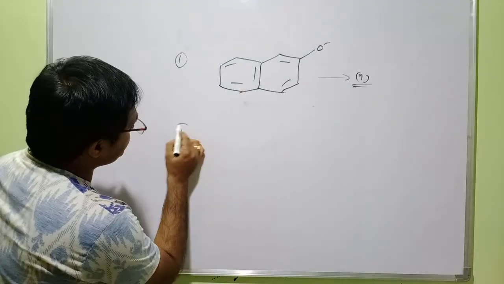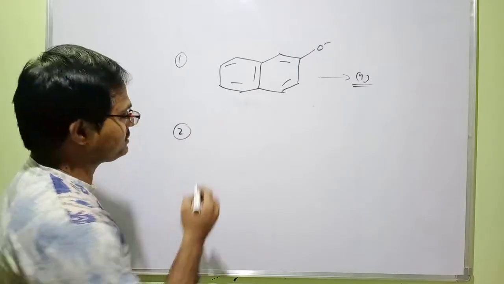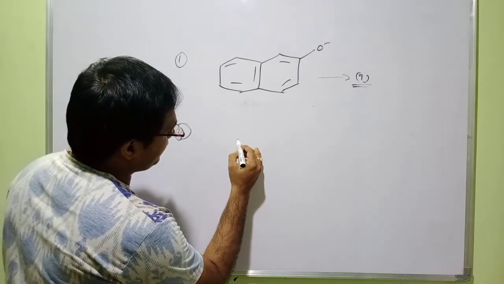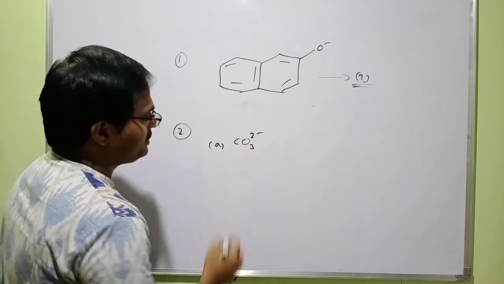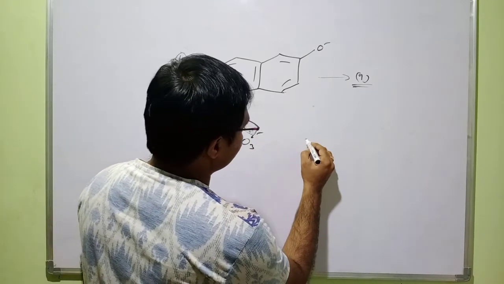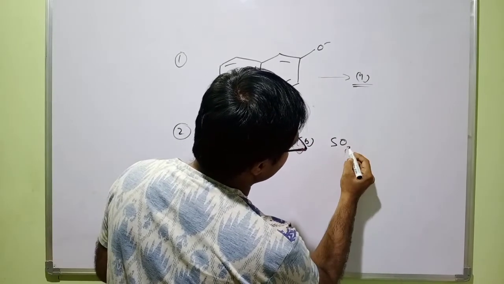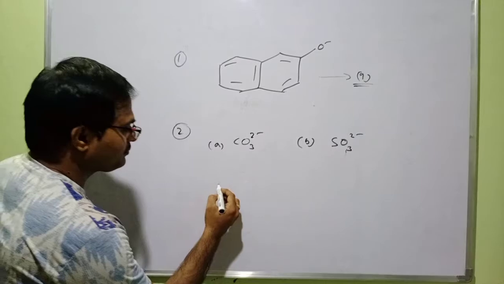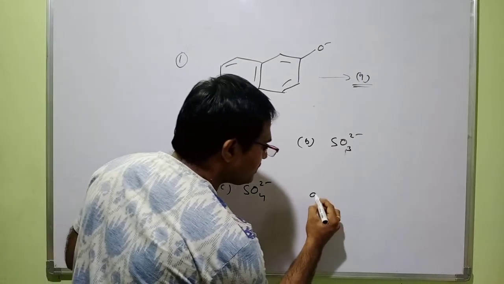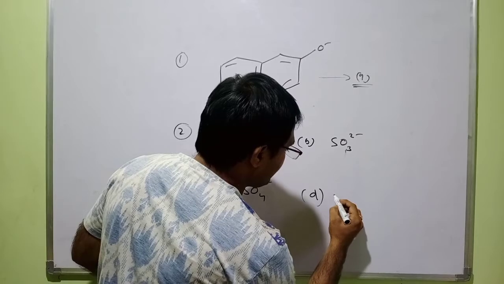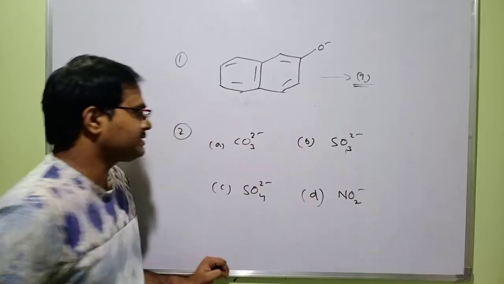Second question. Try to find out the stability of the following ions.